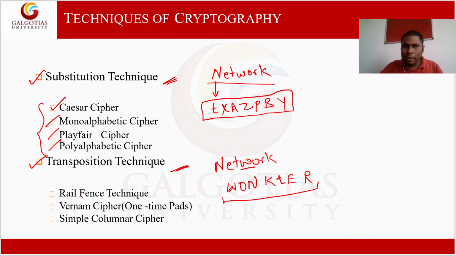And for transposition cipher, rail fence cipher and simple columnar cipher. These two techniques use the transposition cipher. One technique named Vernam cipher is also using transposition cipher, but in some cases, Vernam cipher uses substitution cipher also. So in these three cases, transposition cipher is used.